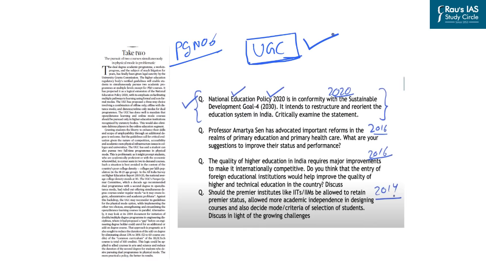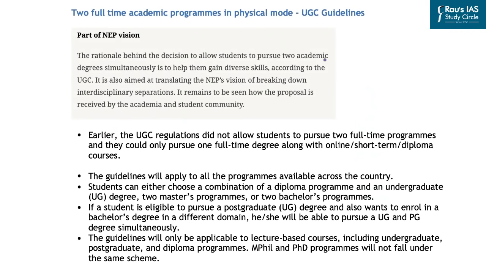So in this discussion, we'll look at what these guidelines are, what options have been provided to the students, and then we'll look at what are the benefits or the pros of such guidelines, what are the likely challenges, and what the UGC can do to improve or tackle these challenges. So in this regard, UGC guidelines provide that 2 full-time academic programs can be undertaken, especially in physical mode also.